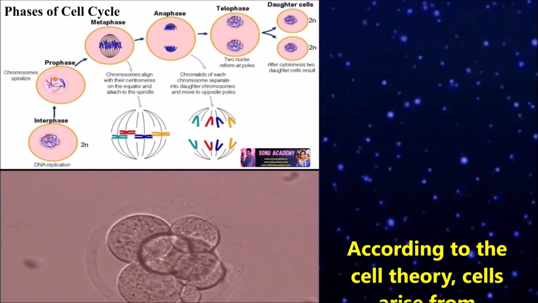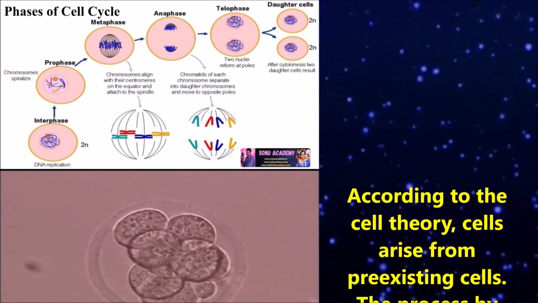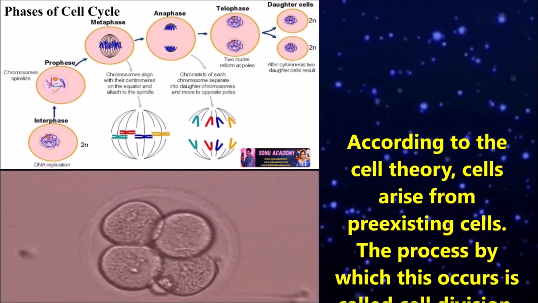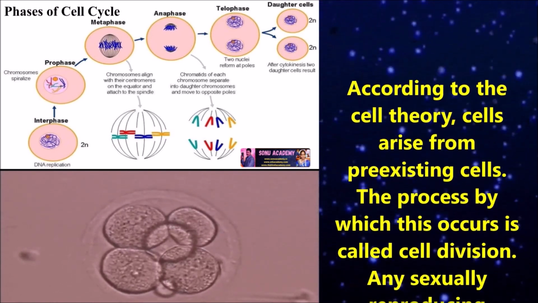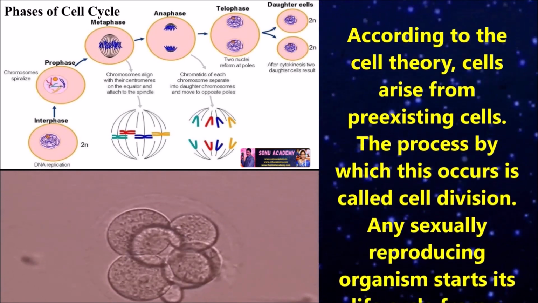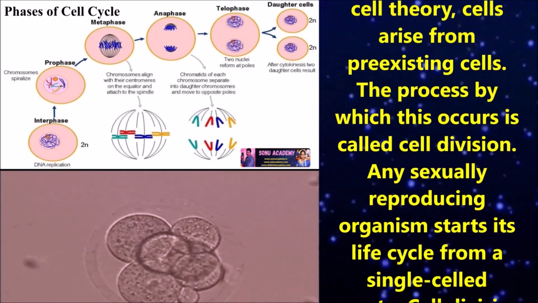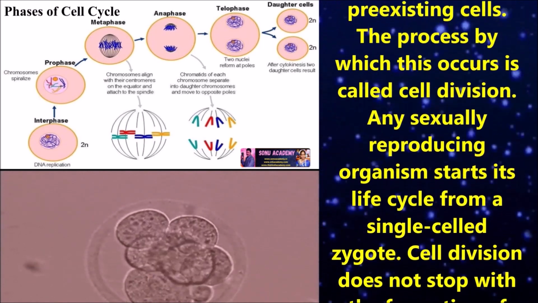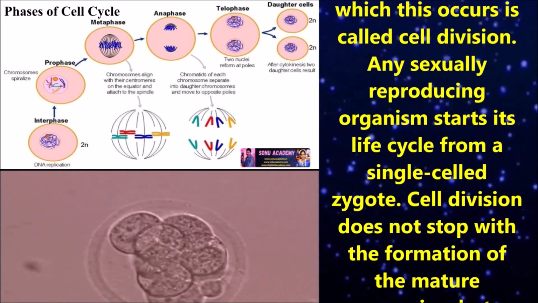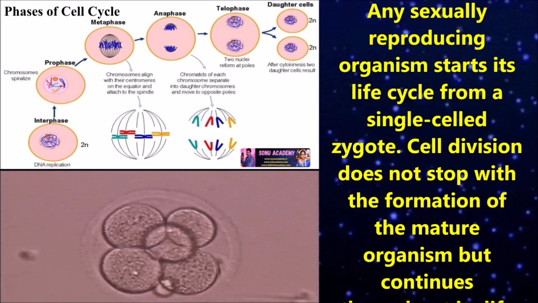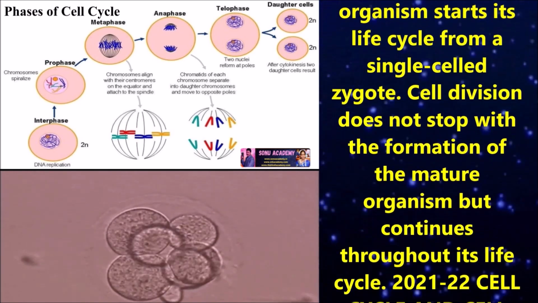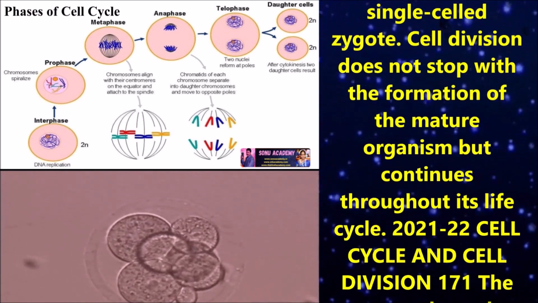Let us summarize the lesson once again. According to cell theory, cells arise from pre-existing cells. The process by which this occurs is called cell division. Any sexually reproducing organism starts its life cycle from a single-celled zygote. Cell division does not stop with the formation of the mature organism but continues throughout its life cycle.